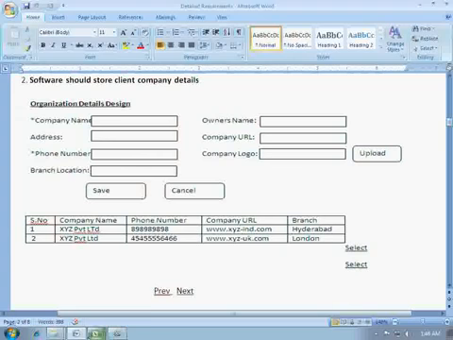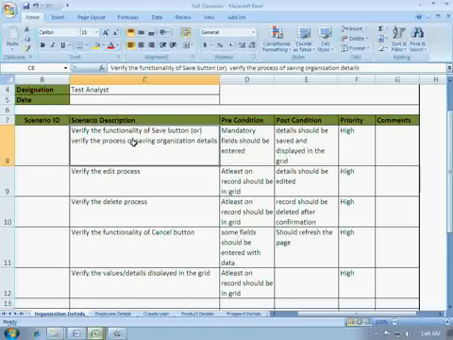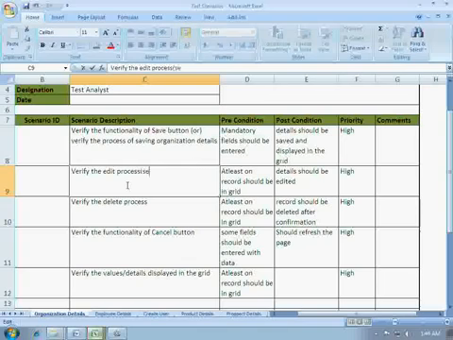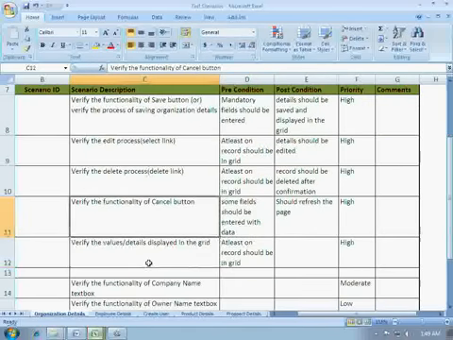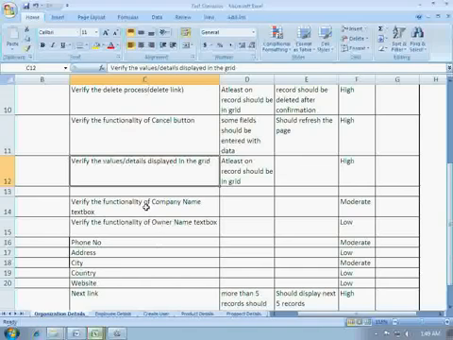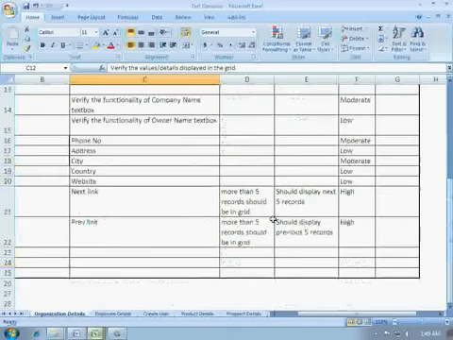So first we have checked save and this edit process. In this we also select link, and delete process means delete link, and cancel button and the details. So first this should be checked, and after that we are coming to these text boxes again.